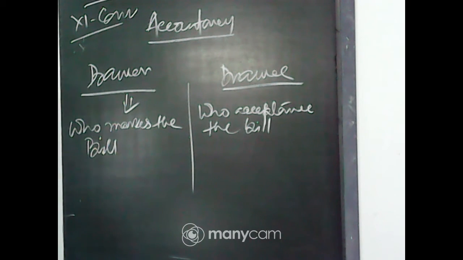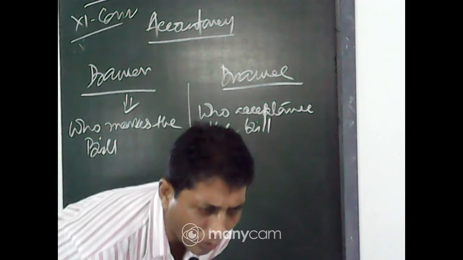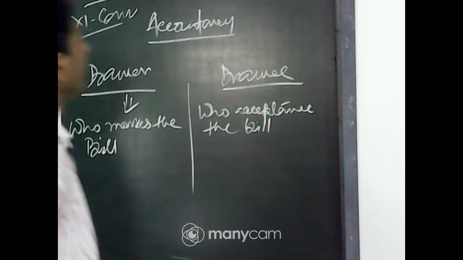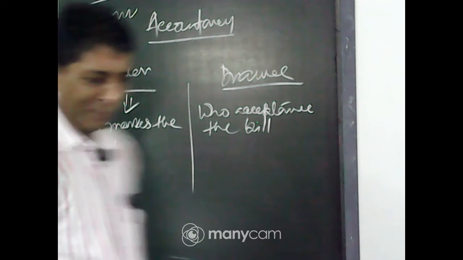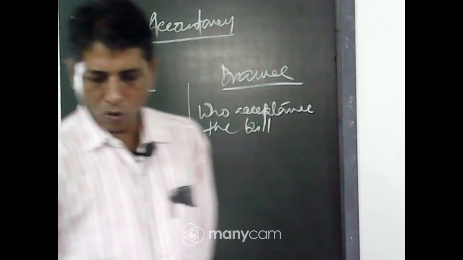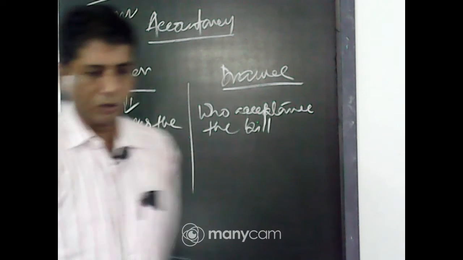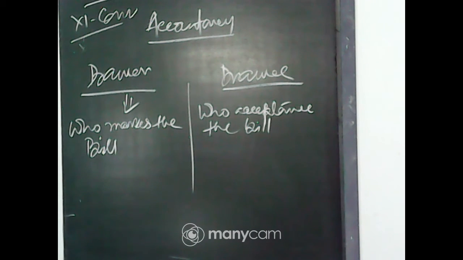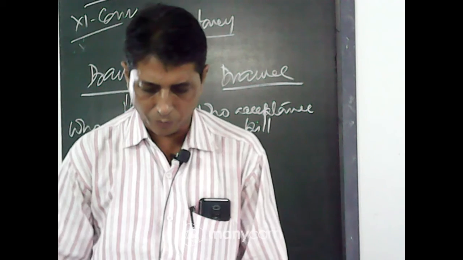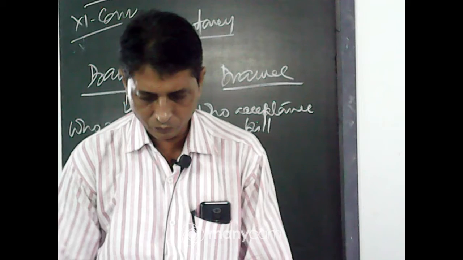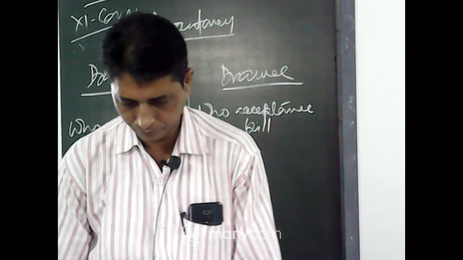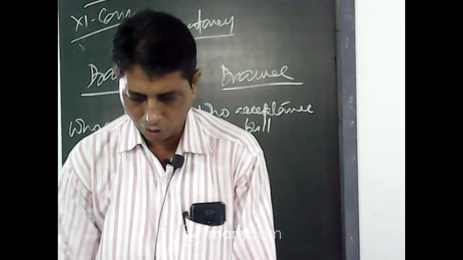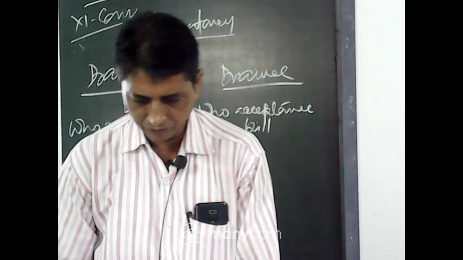So what is the bill of exchange? A bill of exchange is an instrument containing unconditional order signed by the maker to pay certain sum of money only to, or to the order of, or to the bearer of the instrument. Okay, clear? So now today we will discuss some rules of bill of exchange journal entries.